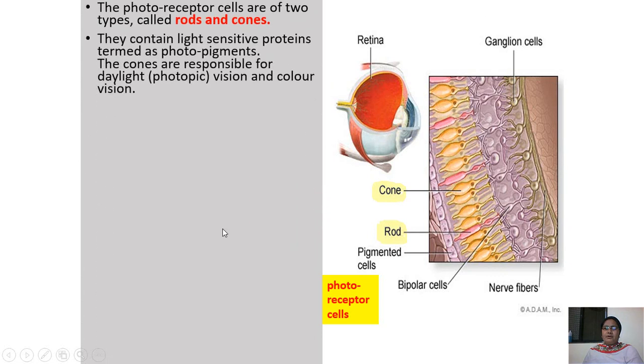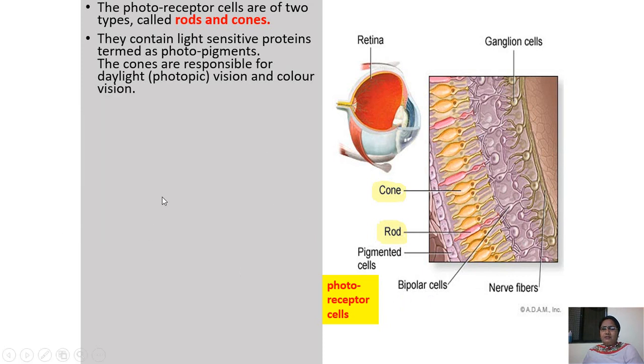Now we shall see the transverse section of the retina. You can see this transverse section of the retina. In this, 2 types of cells are there. First one is the cone cells. Here you can see the cone cells, and the next one is the rod cells. These are the pigmented cells. These are the bipolar cells. These are the nerve cells, and these are the ganglions. Okay. Earlier, we saw that the retina has 3 sublayers: ganglion cells, bipolar cells. Okay. Can you see?